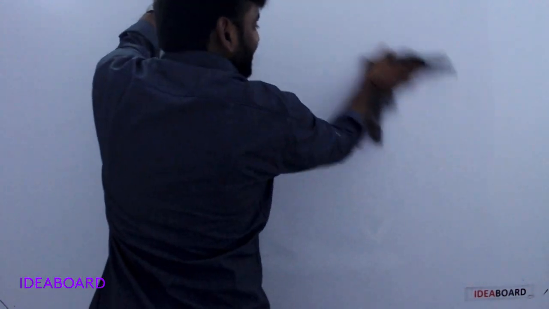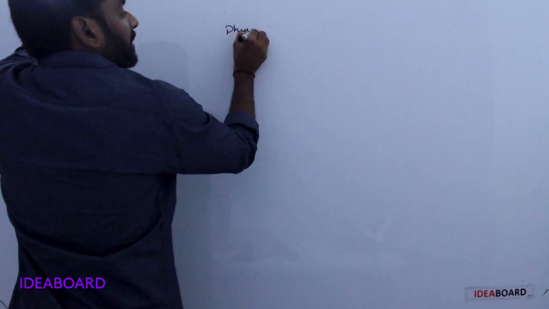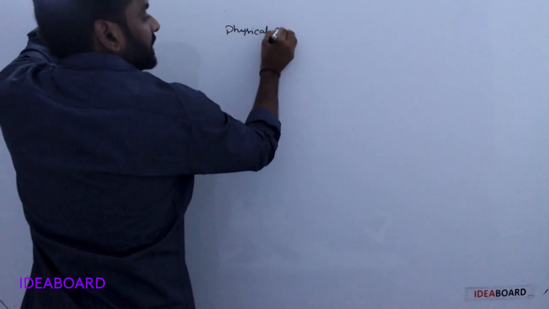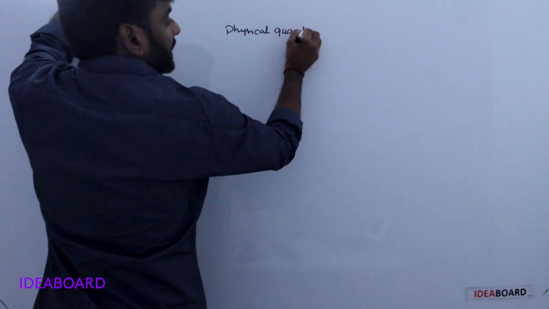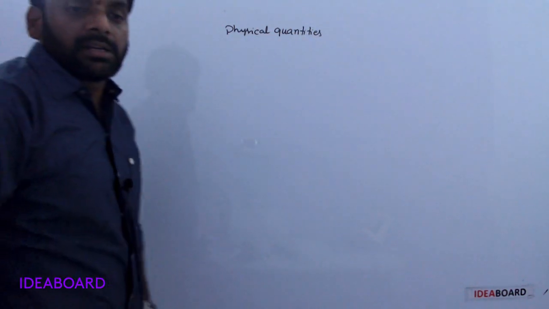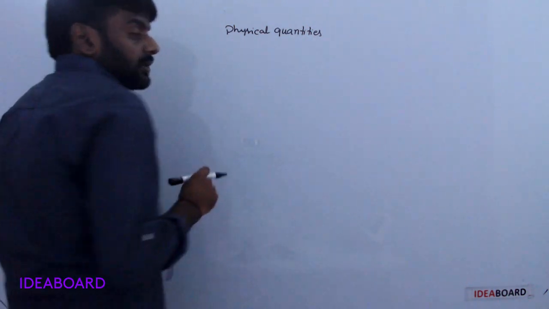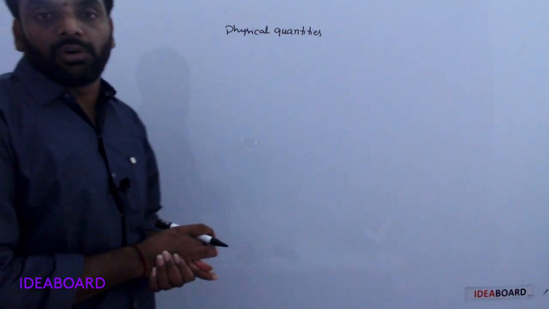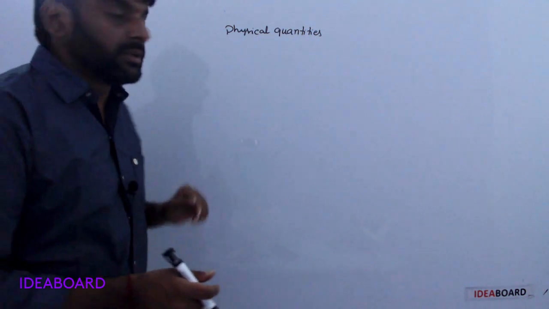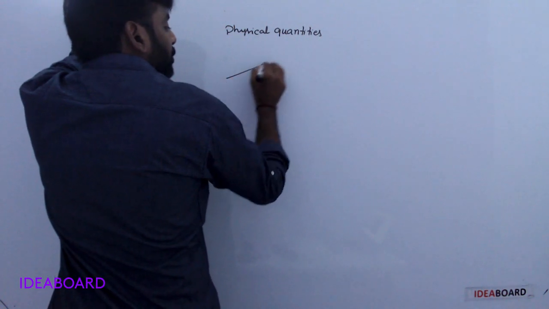Now, first one: measurable quantities are called physical quantities. Most of the physical quantities are classified into two types.